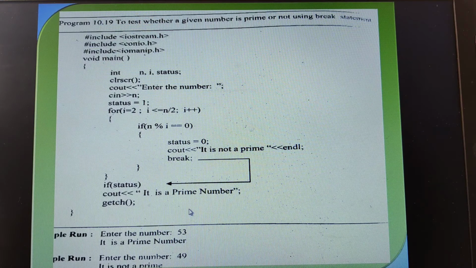When it is 53, half of this number will be the integer divisors that you can take as n by 2. Then when it is 49, again it is half of the given number. Till half of the given number, the iteration will come. Now let me execute the program and show you.